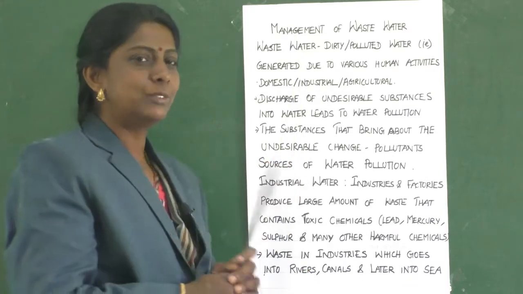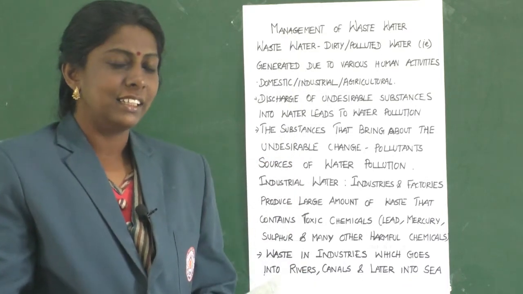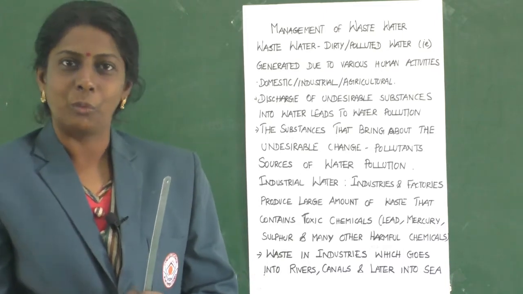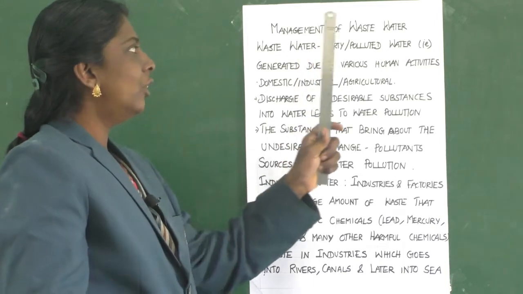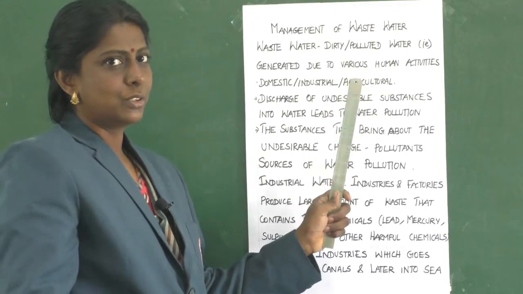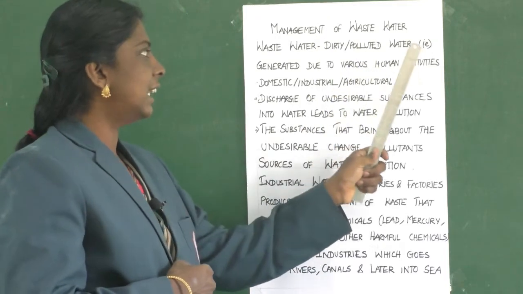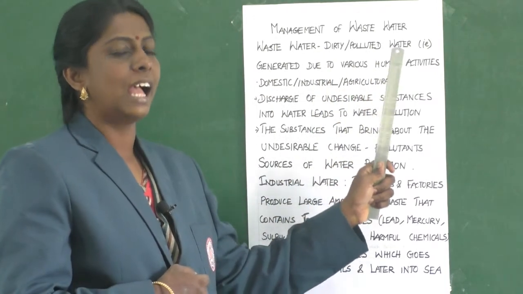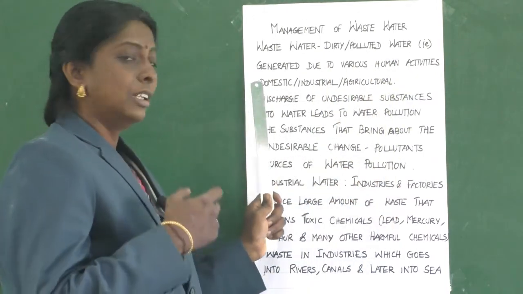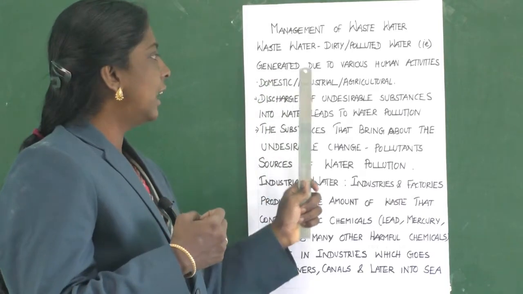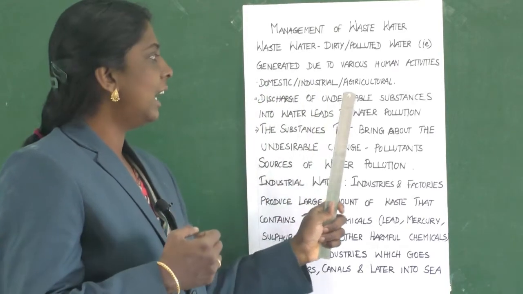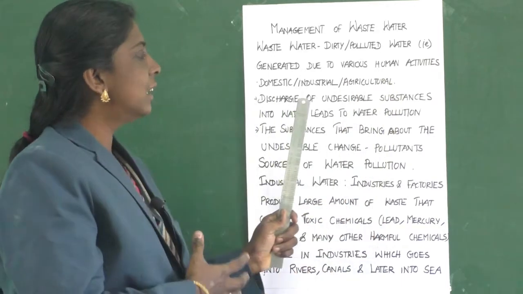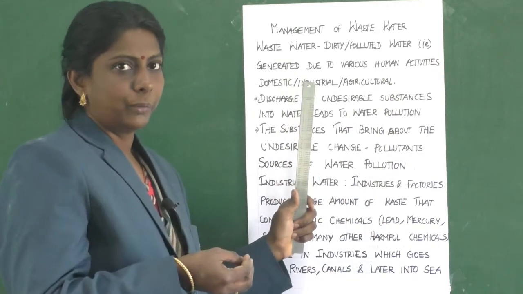Management of wastewater. So as I said, wastewater is nothing but the dirty or polluted water. So from where is it getting polluted? That is generated due to various human activities like domestic work, industrial work and agricultural related works. Because of all these things you are getting wastewater.